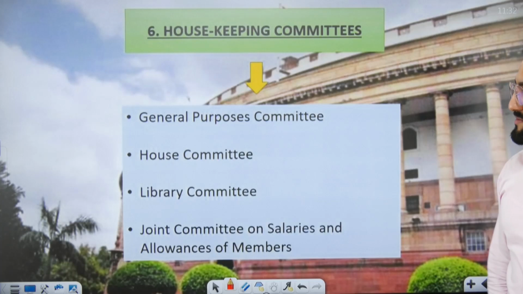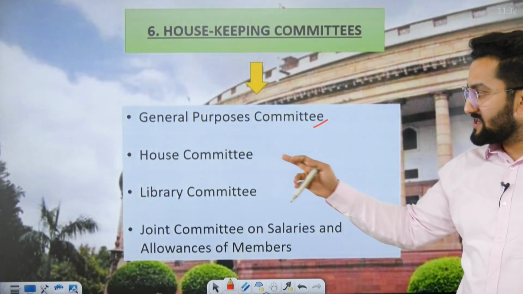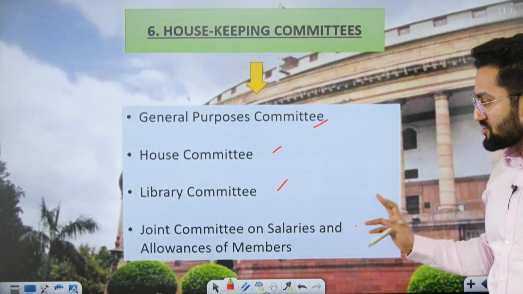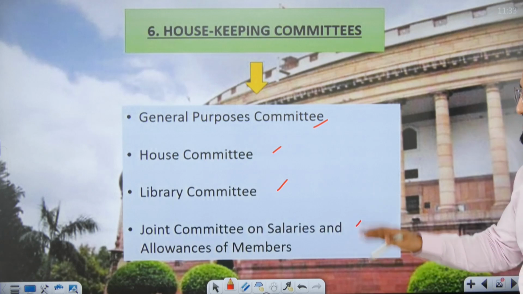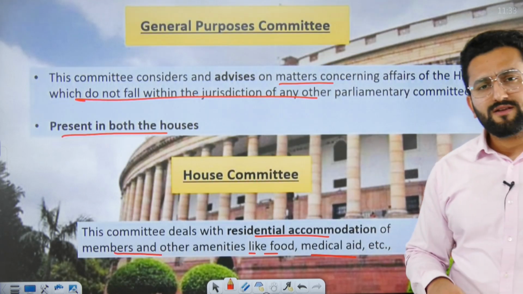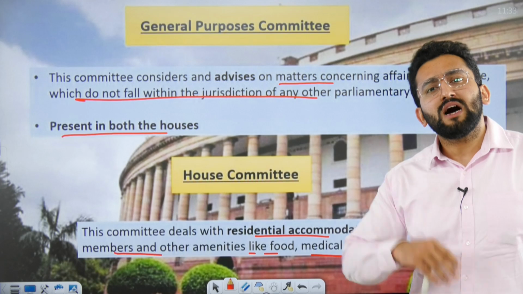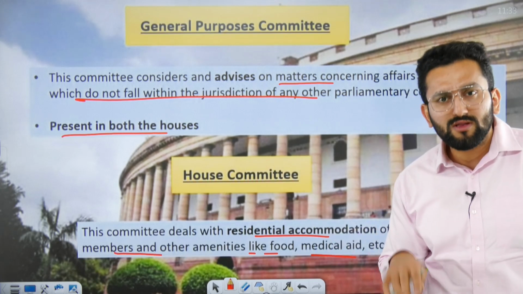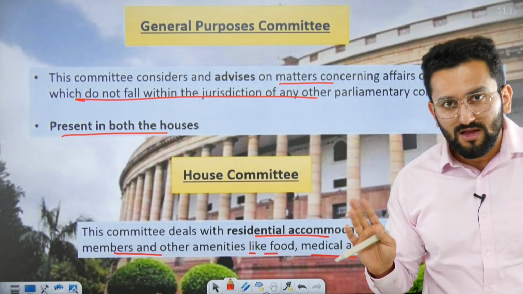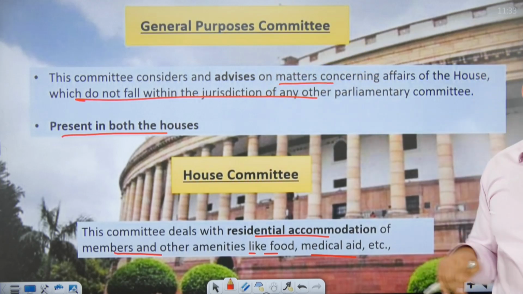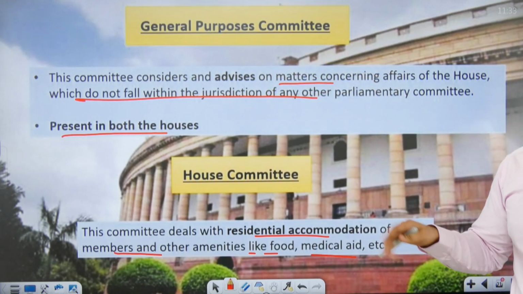Now, housekeeping committees. We have General Purpose Committee, House Committee, Library Committee, Joint Committee on Salaries and Allowances. Basic work. General Purpose Committee: any matter which is not taken up by the other committees we have discussed till now will be considered a general matter. So these matters will come under the jurisdiction of the General Purpose Committee.